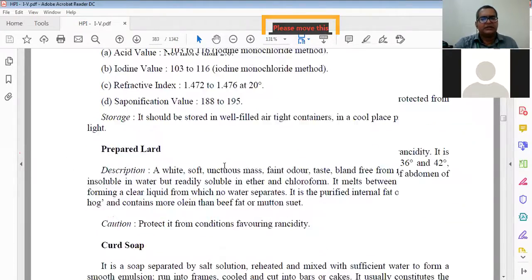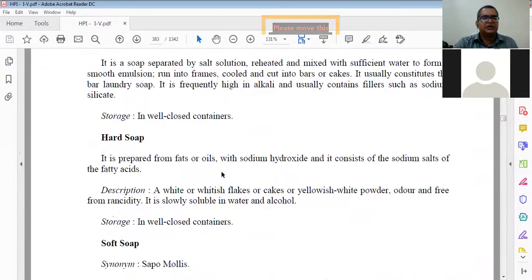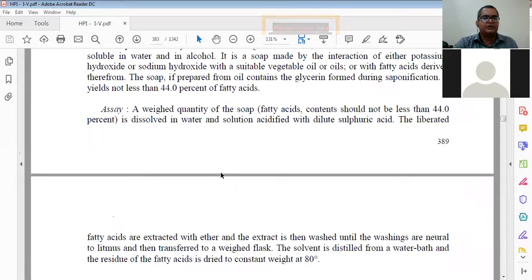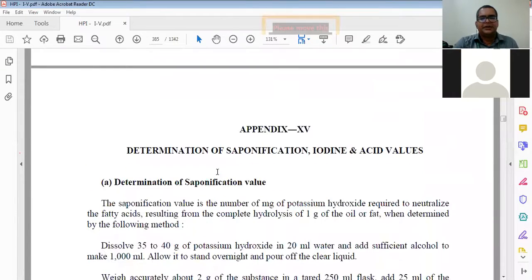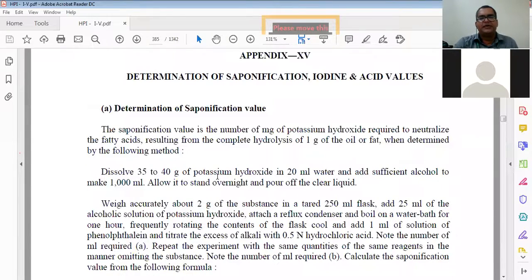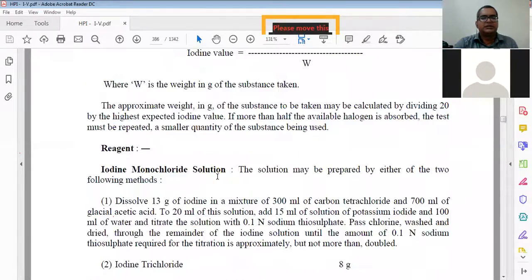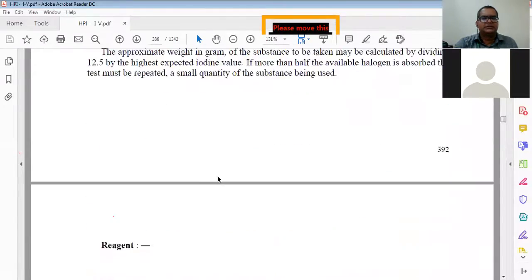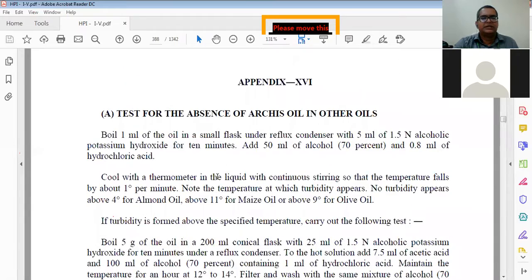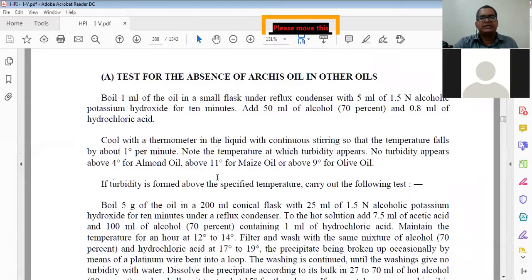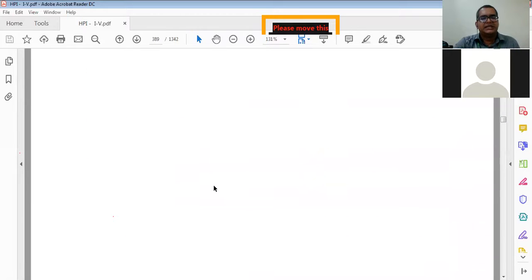Prepared lard, curd soaps, hard soap, soft soaps, already we have discussed. Starch, determination of saponification and iodine values. Then reagents, testing for the absence of arsenic and others. This is for the reference of the laboratories and the testing centers.